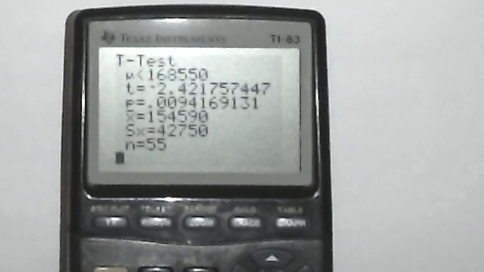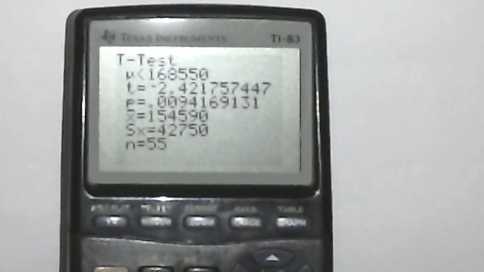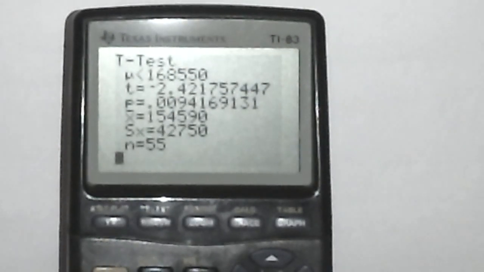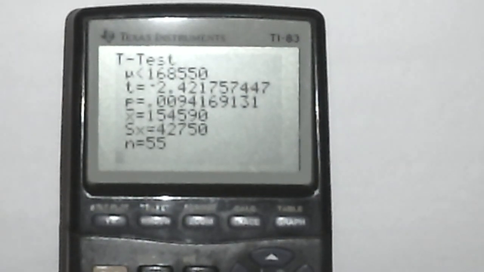So basically, I have now shown you how to do 3 hypothesis tests, a two-tailed test, upper tail test, and lower tail test, 2 different ways. Critical value method by showing all 5 steps, and the p-value by using our calculator and using the t-test function on the machine.